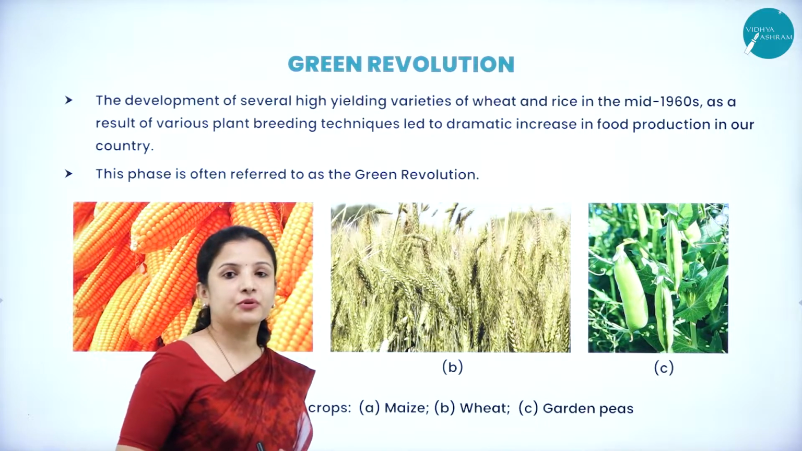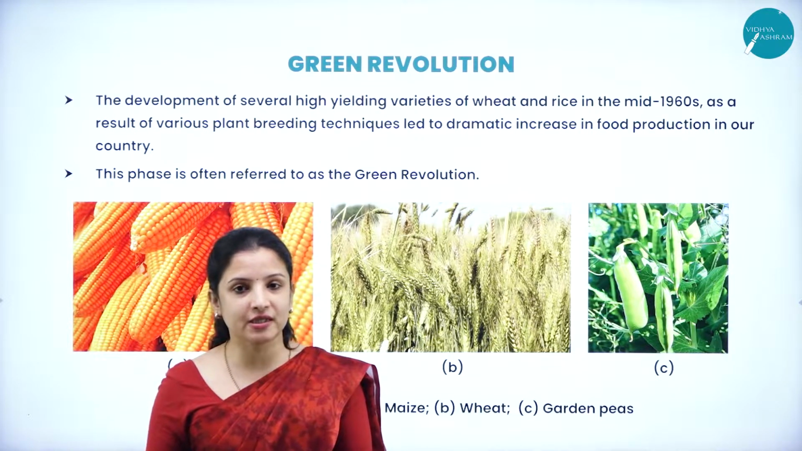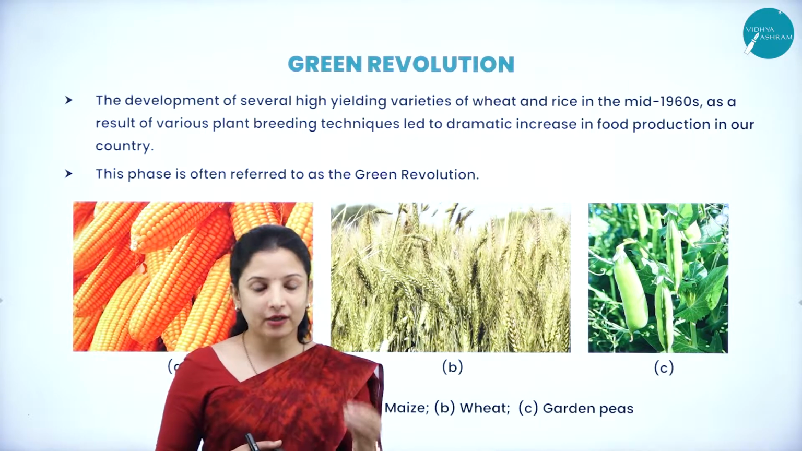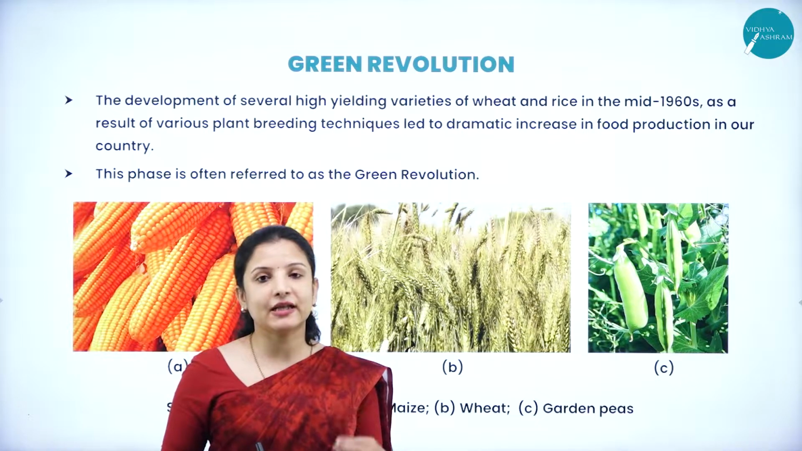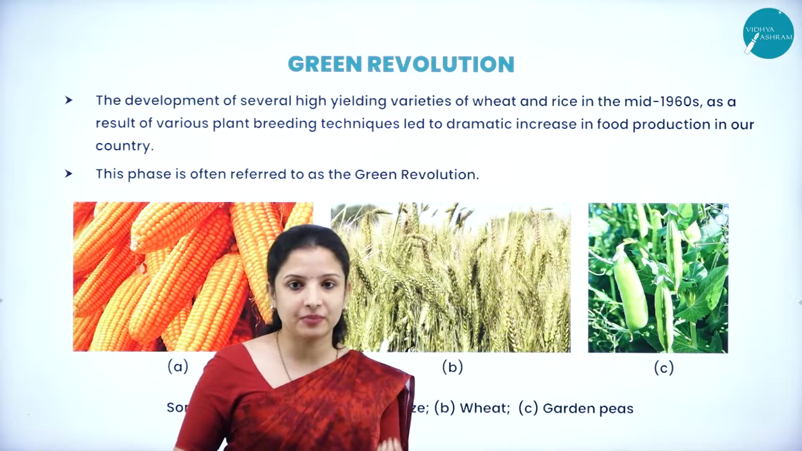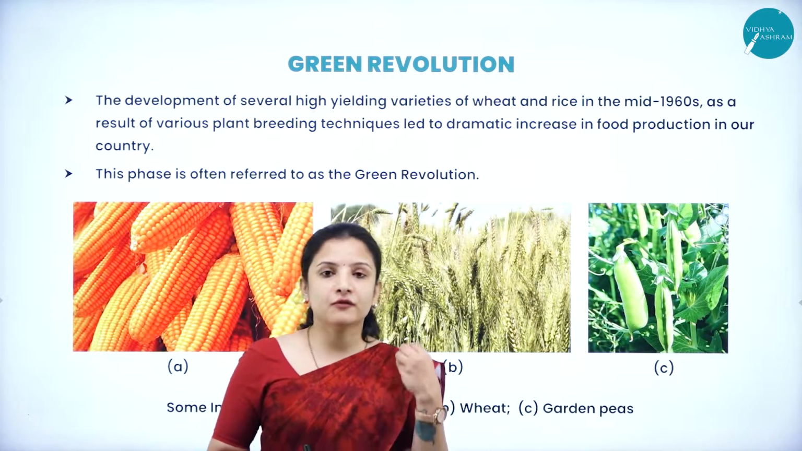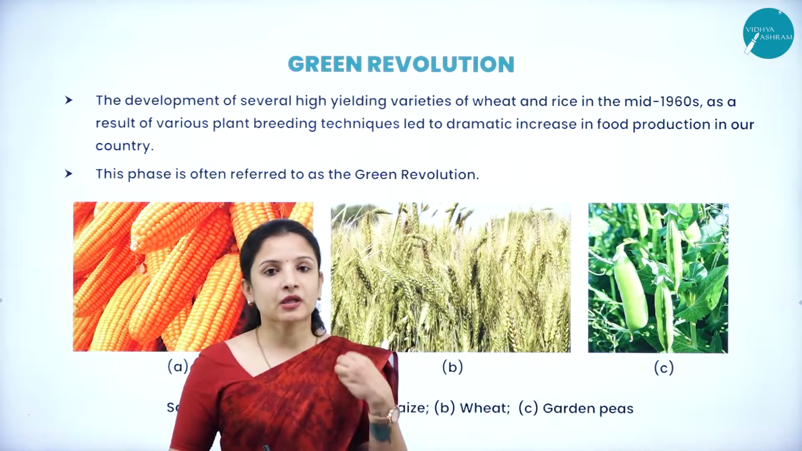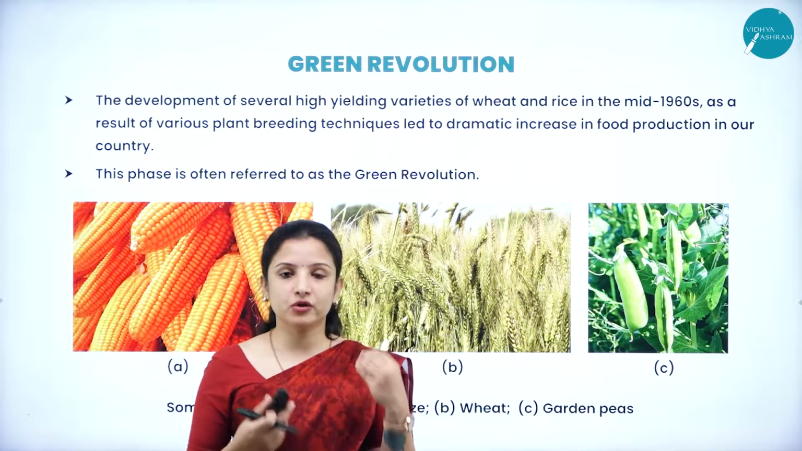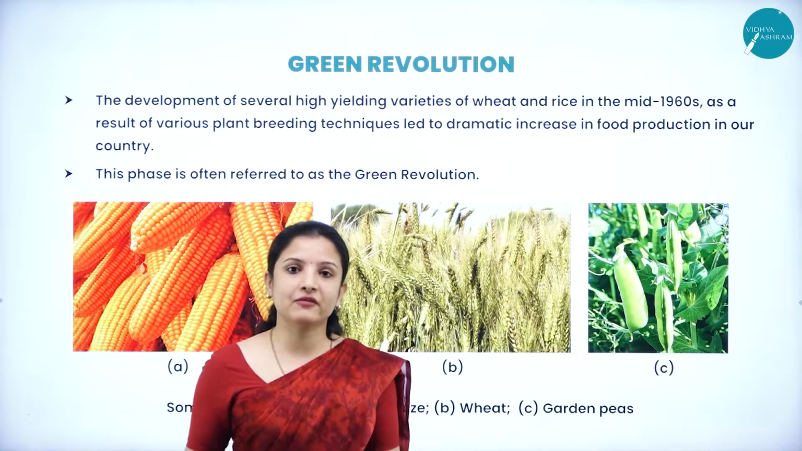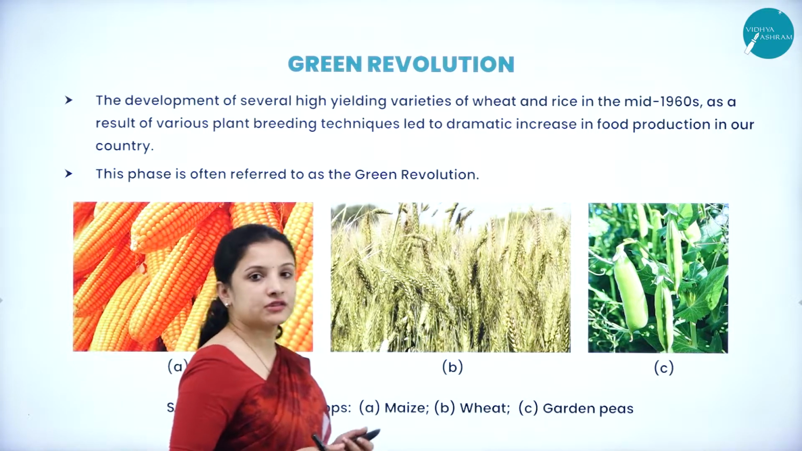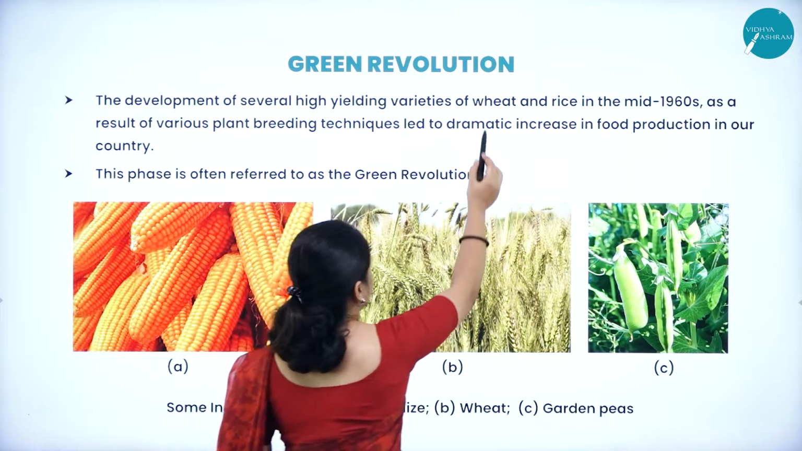If you remember, in the previous session I was talking about fisheries. I talked about a term called Blue Revolution. That is, aquaculture and pisciculture in India led to the Blue Revolution. Likewise, the improvement in the breeding techniques in plants, leading to the commercialization of new crop products which are of high yielding varieties, led to the Green Revolution. So therefore, the development of several high yielding varieties of wheat and rice.